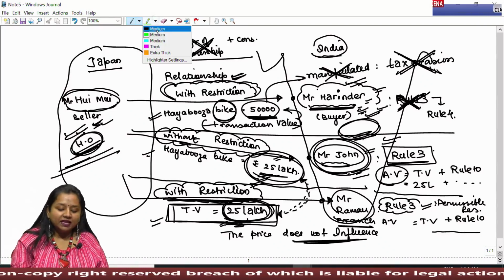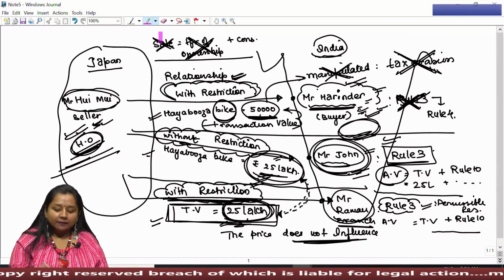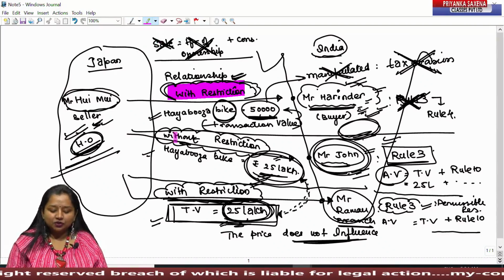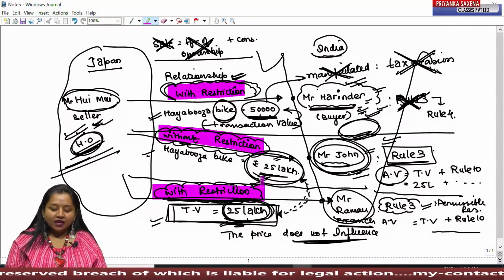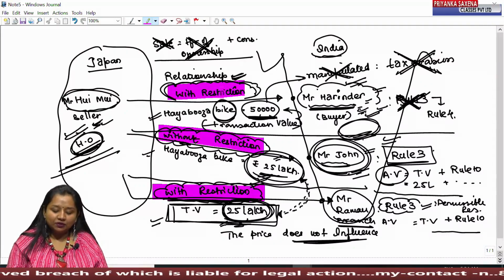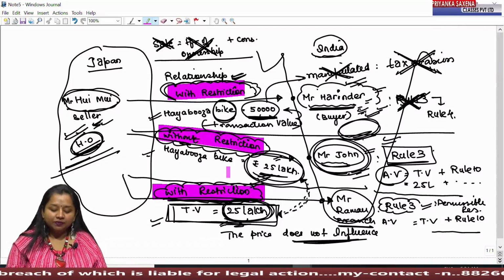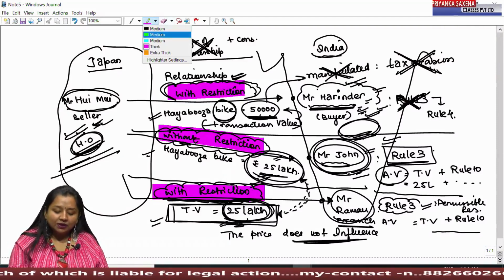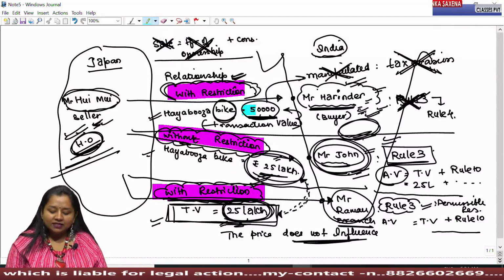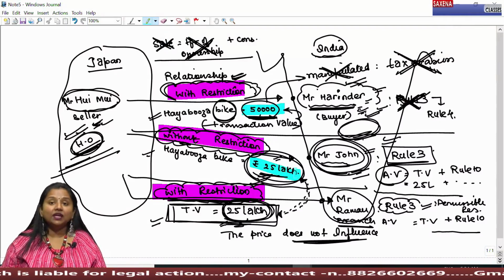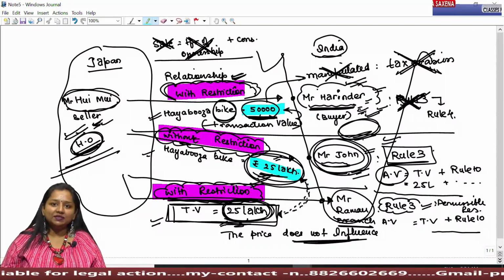Okay, so we can say that in case of restriction, there could be two cases. Either goods can be supplied with restriction or without restriction. If goods are being supplied with restriction and the price is shown to be manipulated, how can we conclude that the price in the invoice has been manipulated?